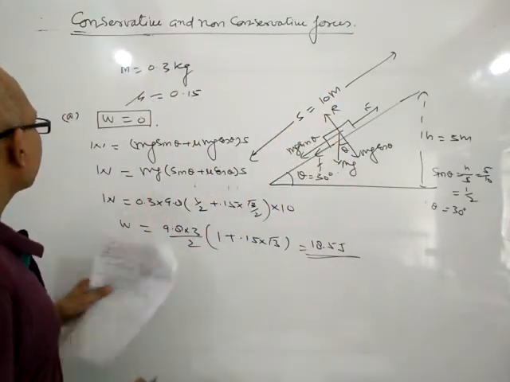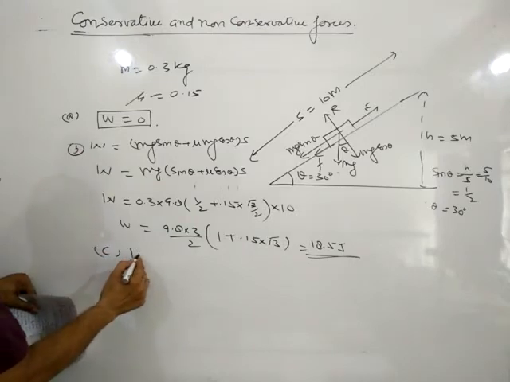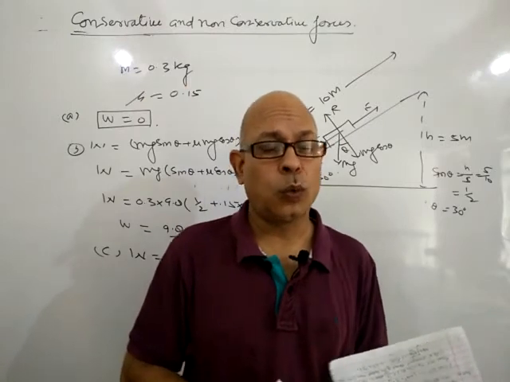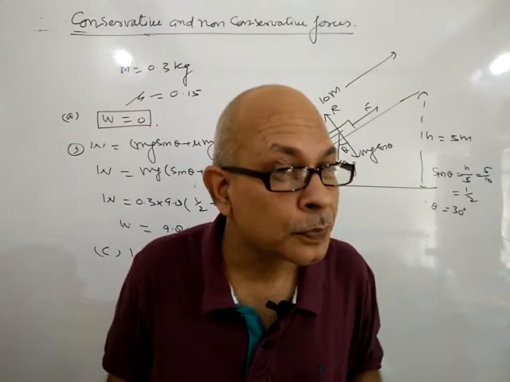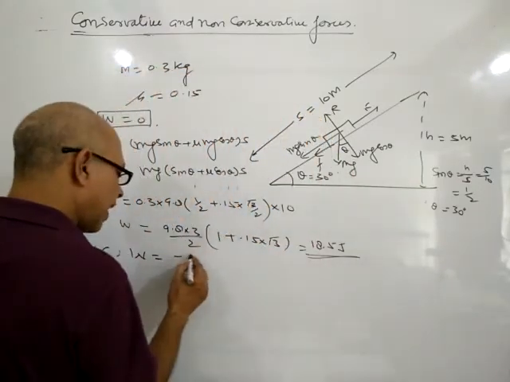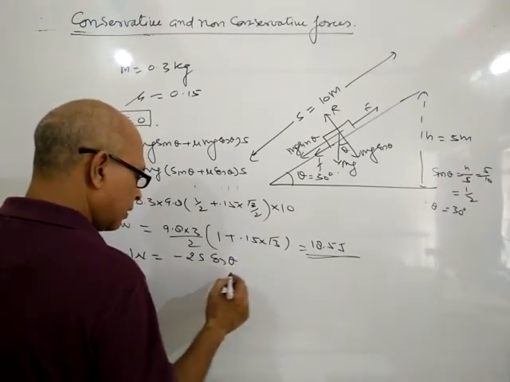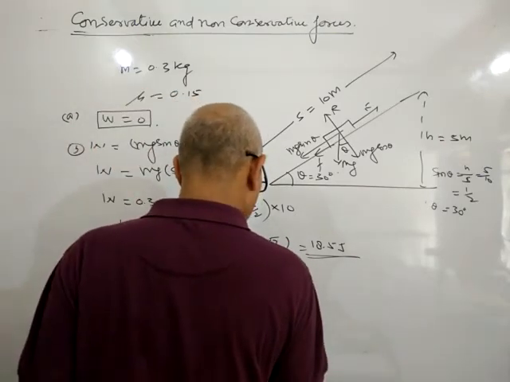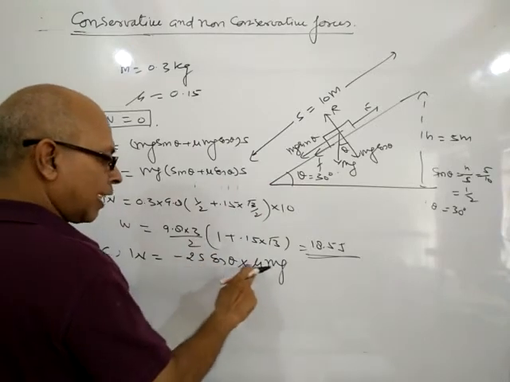So in the third case, W equals, and we also know that work done by the frictional force is always negative. That's why it is minus 2s cos theta into mu mg.